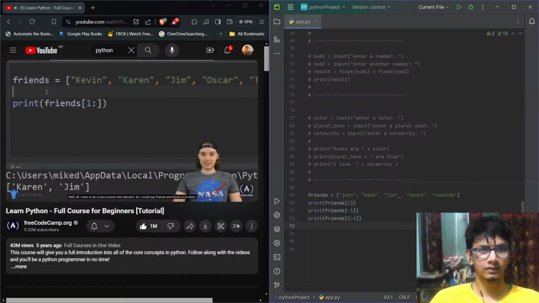Well, all I have to do is just access that element. So I could say friends, and Karen is at index position 1, and I could change this to whatever I want. So I could say friends index position 1 is equal to Mike.